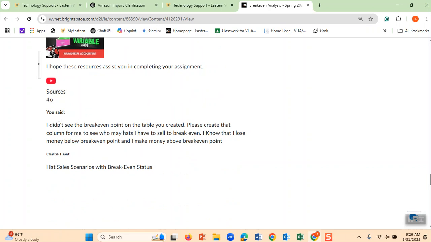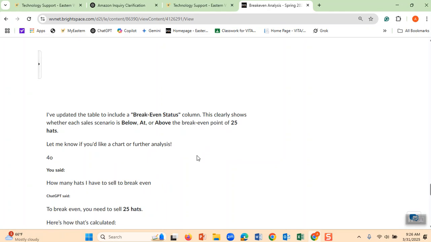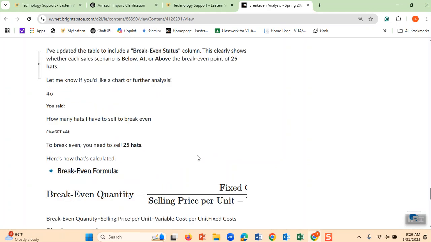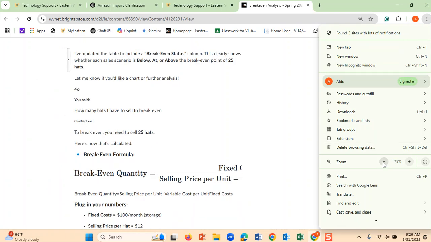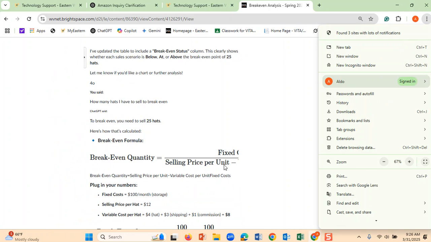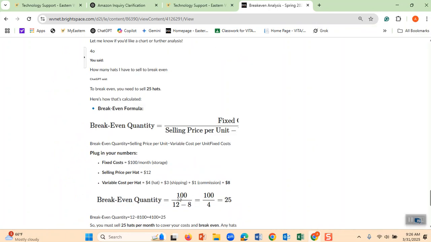And as you said, I didn't see break-even points on the table. Please create that. I was trying to force ChatGPT to create that. And also here, the break-even formula. I don't know why the formula is not showing clearly. Let me make the screen a little bit less than 90% to see if this formula is here. The meaning of it, do you remember?